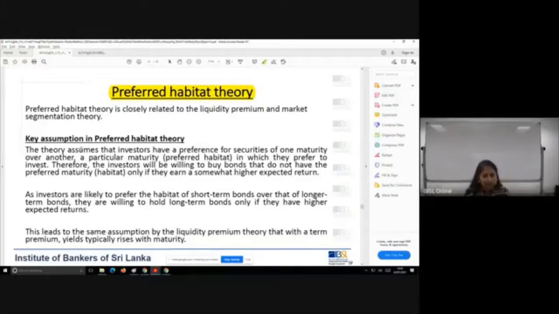Because of that, for a person to go towards the long-term bond market, they need to have higher returns. This leads to the same assumption as the liquidity premium theory that with a term premium, the yield rises with maturity. So again, the preferred habitat theory also says that yield curves are usually upward sloping curves. Okay.